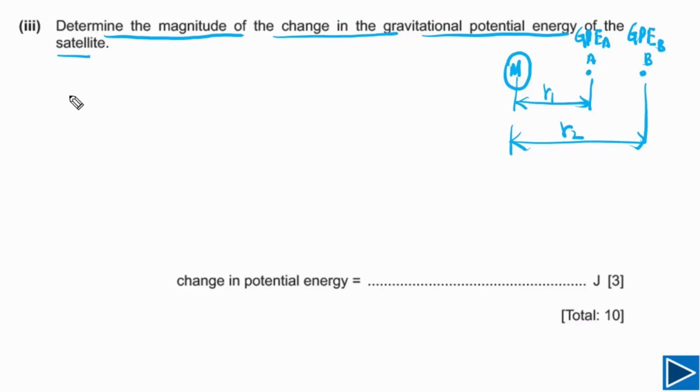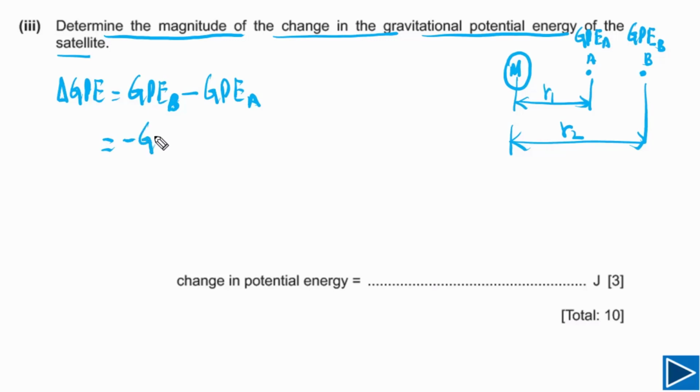The question is asking us for the magnitude of the change. It simply means the change in gravitational potential energy, delta GPE, is equal to the gravitational potential energy of the satellite at point B, which is greater, minus the gravitational potential energy of the satellite when it was at position A. Now we also need to understand GPE.